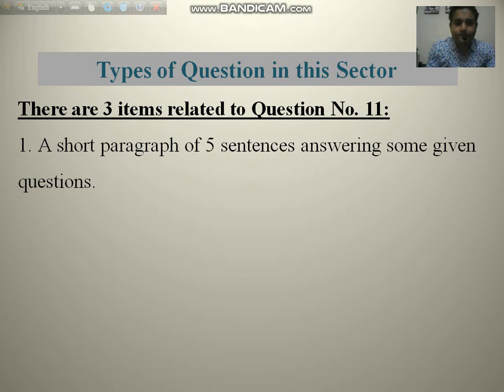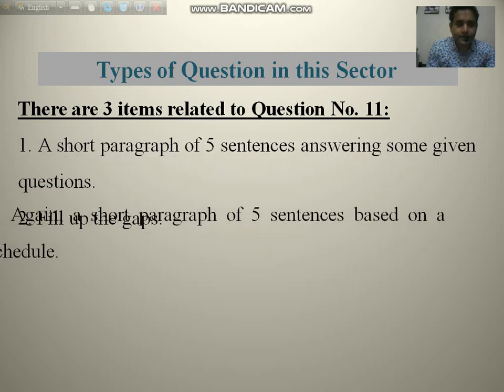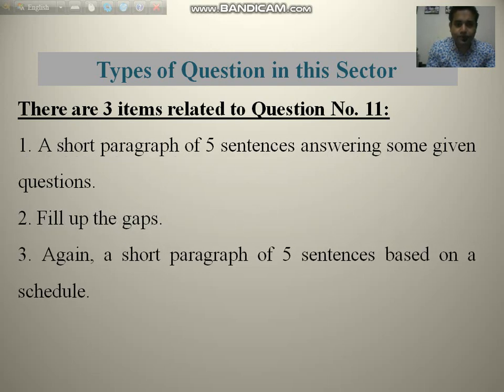So there will be some questions and you have to write down a short paragraph of 5 sentences answering that question, and of course there will be time. Number 2, fill up the gaps. You have to fill up the gaps. And number 3, again a short paragraph of 5 sentences based on a schedule. So there will be a table or a chart of schedule and we have to discuss that thing.